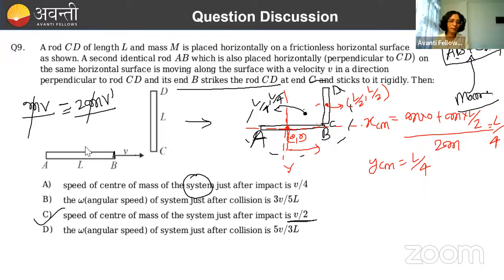Now, finally, what is happening? Finally, they are sticking together and they will move. Okay? So, initial angular momentum of the system will be how much? You just calculate now. Let me know. I want you all to do it. Calculate initial angular momentum. ठीक है? वो मुझे निकाल कर बताओ और फाइनल एंगुलर मोमेंटम निकाल कर बताओ what you are getting. I want you to do it now.